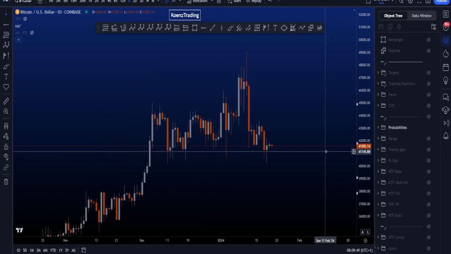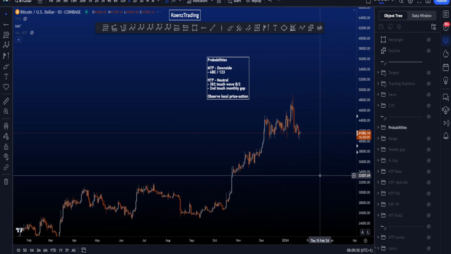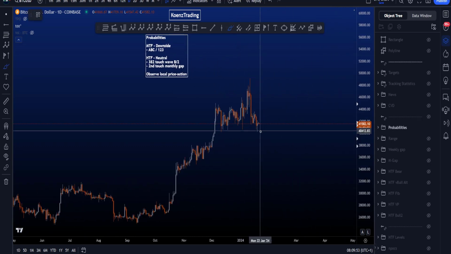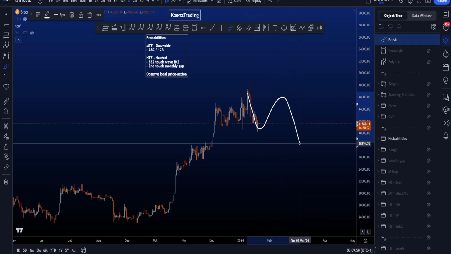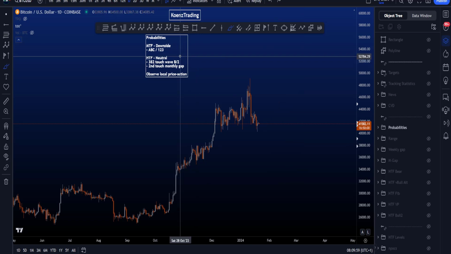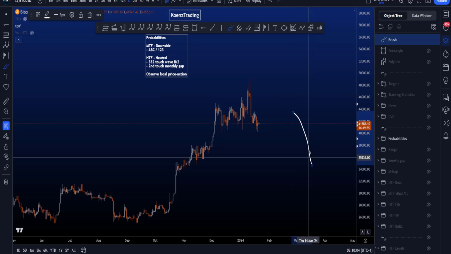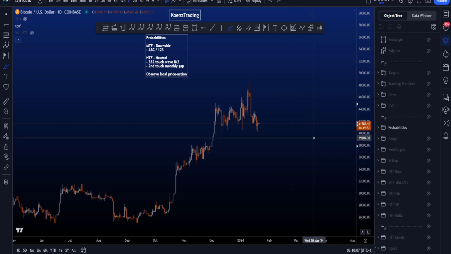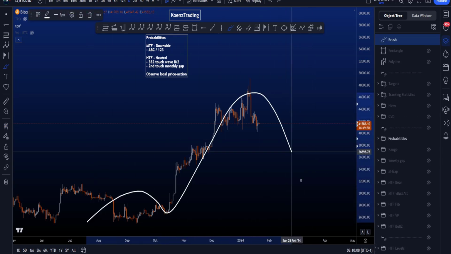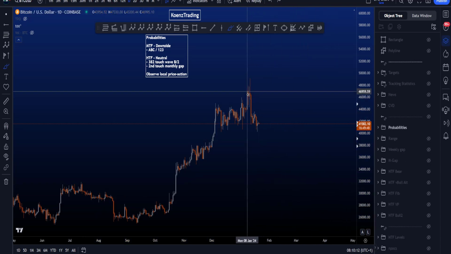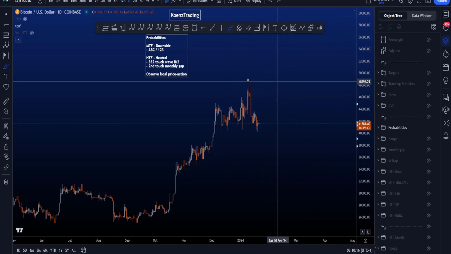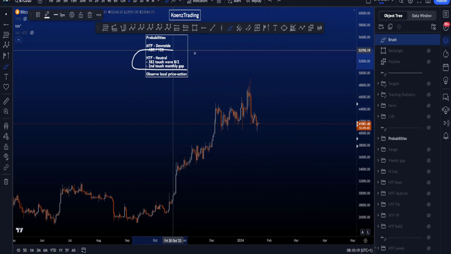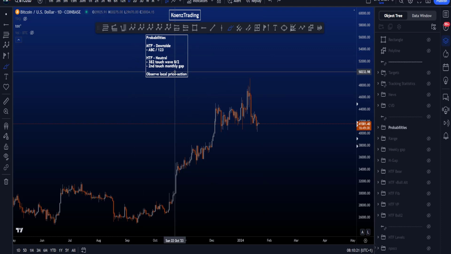And if we then look at the probabilities of the different scenarios, then on the medium time frame we are looking for more downside. This looks like a wave A or 1, a B or 2, and then a C or 3 to the downside has the highest probability, but we don't yet know if we then get a wave C or a potential wave 3, which also means we don't really know on the higher time frame if this is an ABC structure and we go down all the way, or if we have a bullish structure in an ABC and then come back up to fill the monthly gap and take this high. So that is why on the high time frame the probabilities at the moment are neutral.